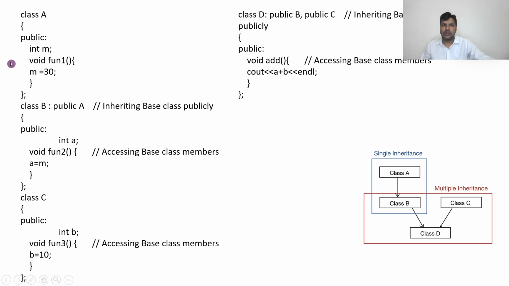You can see here class A, class B, public A. Now M is 30, A is equal to M, so A will become 30. Here B is equal to 10. Now I have said D, public B, C, add A B. That means I am using add here. So let us see.